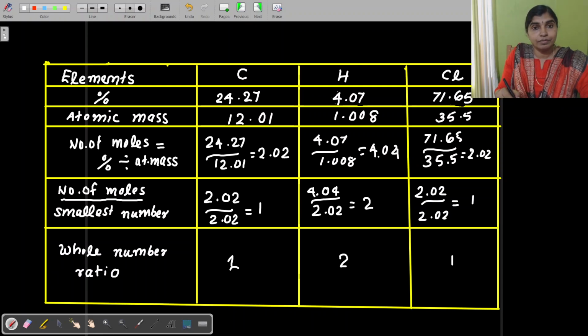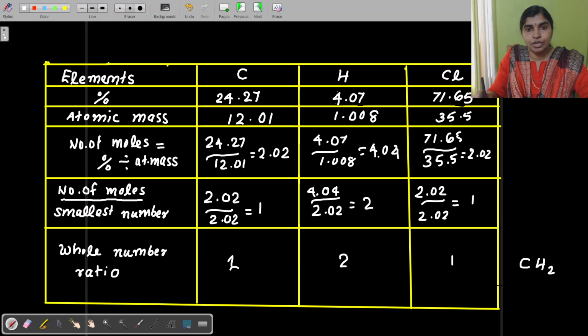And if the simplest ratio is given, that indicates the simplest formula, that is the empirical formula. So for this, what is the empirical formula? There is one carbon, that indicates 1 here. There are 2 hydrogens, that is H2, and there is 1 chlorine.